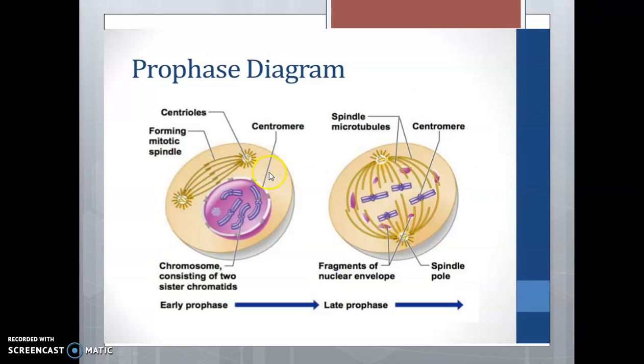The spindle is a structure made of microtubules, strong fibers that are part of the cell's skeleton. Its job is to organize the chromosomes and move them around during mitosis. The spindle grows between the centrosomes as they move apart. The nucleolus, or nucleoli in plural, a part of the nucleus where ribosomes are made, disappears. This is a sign that the nucleus is getting ready to break down. That was the early prophase.